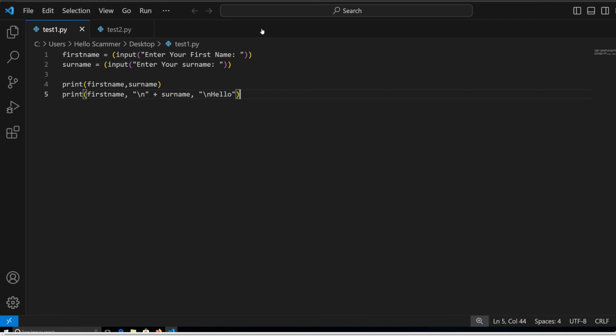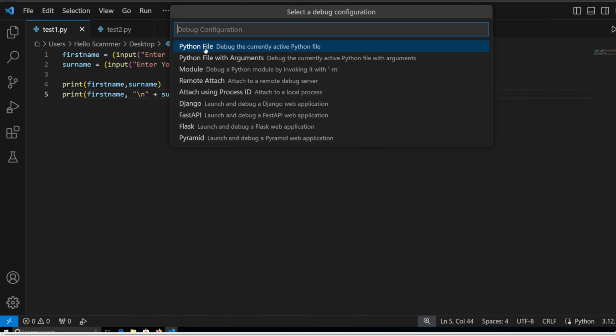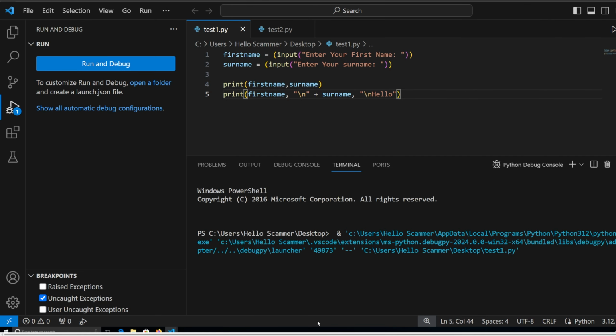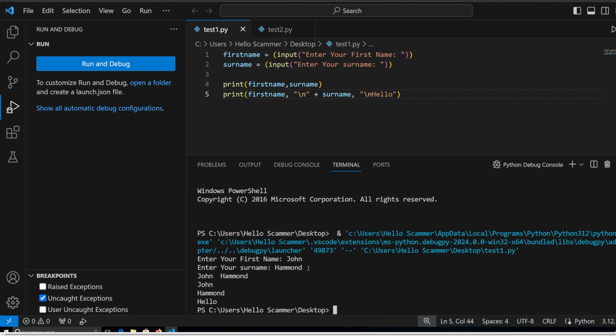Now I have some programs already written, so I'm just going to take you through this and explain some stuff so you can understand. What we're going to do is run the code first because I just want to show you how it works. Then I'll show you what this code does and how it works, right? So we're going to do John Hammond, right? And as you can see what it does. So I'm just going to take you through the code right now.